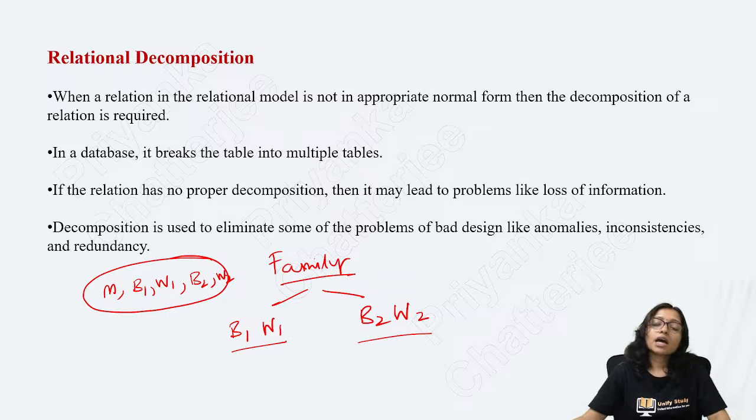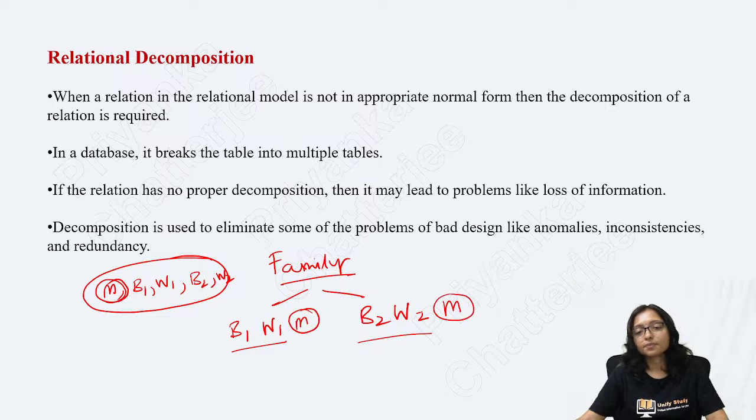Okay, now the thing is that if the mother is present between them anywhere, I will be the common person between them. Here is also mother present, here is also mother present, then only they can join, because the mother can convince brother 1 and wife 1, or the mother can convince brother 2 or wife 2.